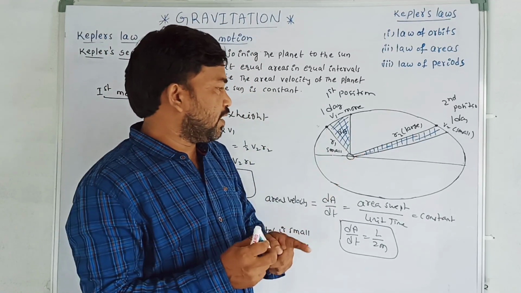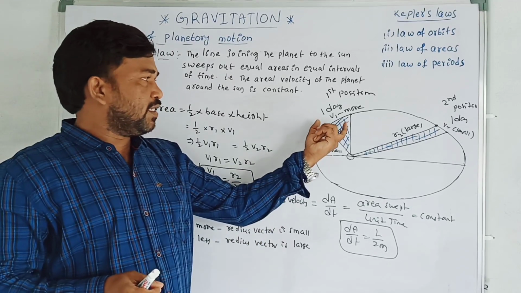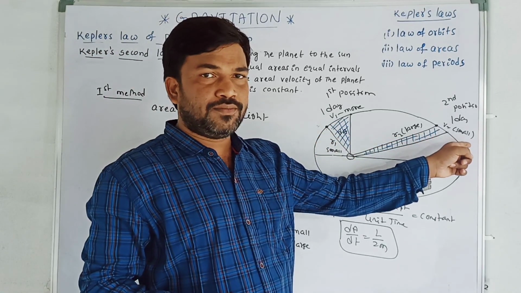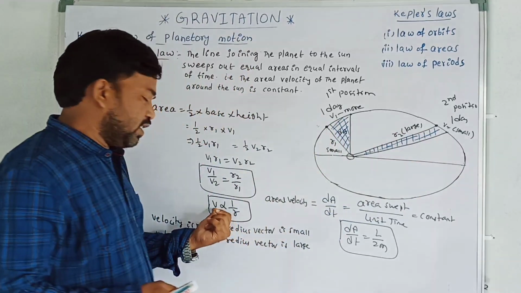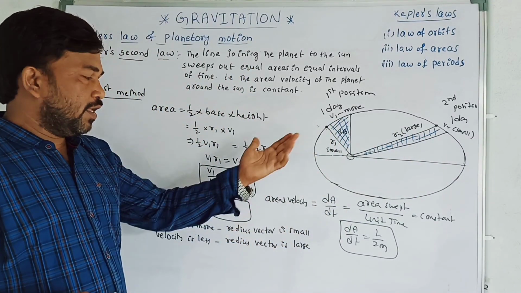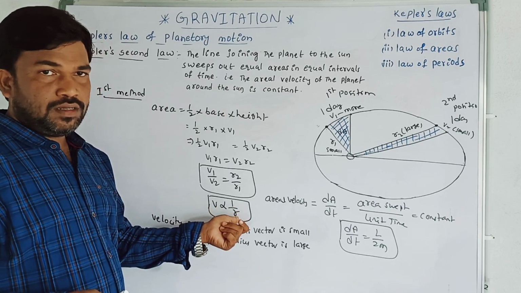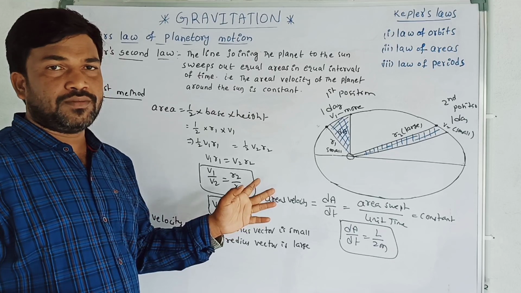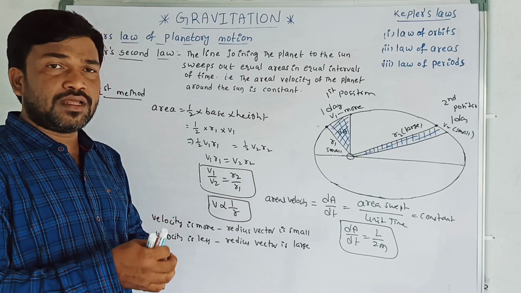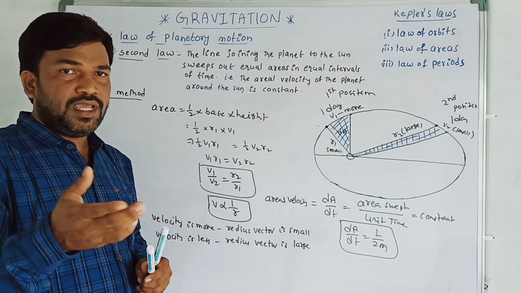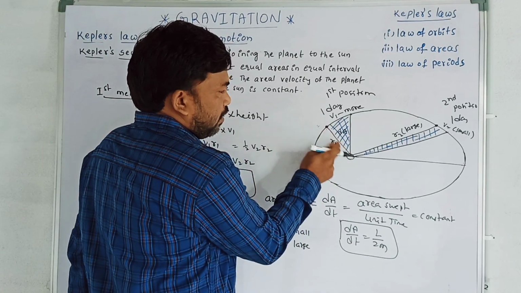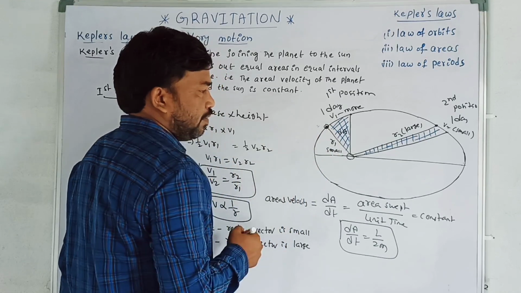How is it possible, sir? How is the velocity more here, and small here? Because according to this equation, v is proportional to 1 by r. Therefore velocity is more when the radius vector is small, and less when the radius vector is more. We can also explain this by using another law, the law of conservation of energy. See, this is a planet I have taken.